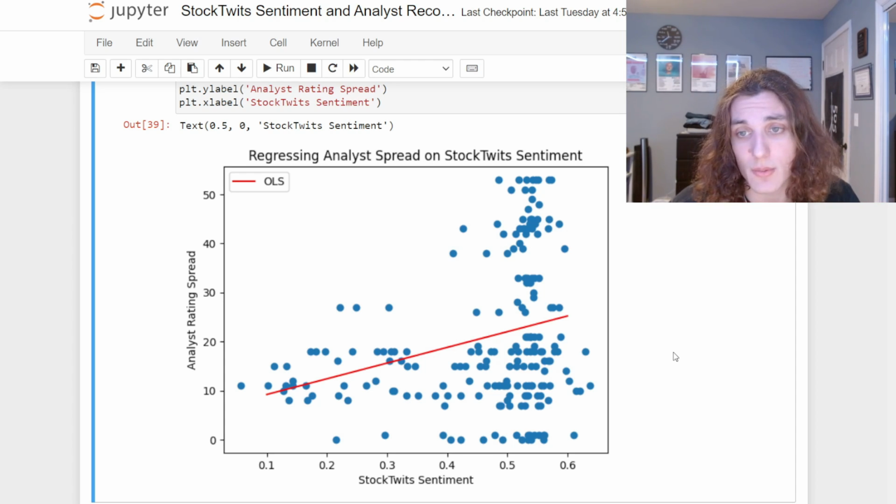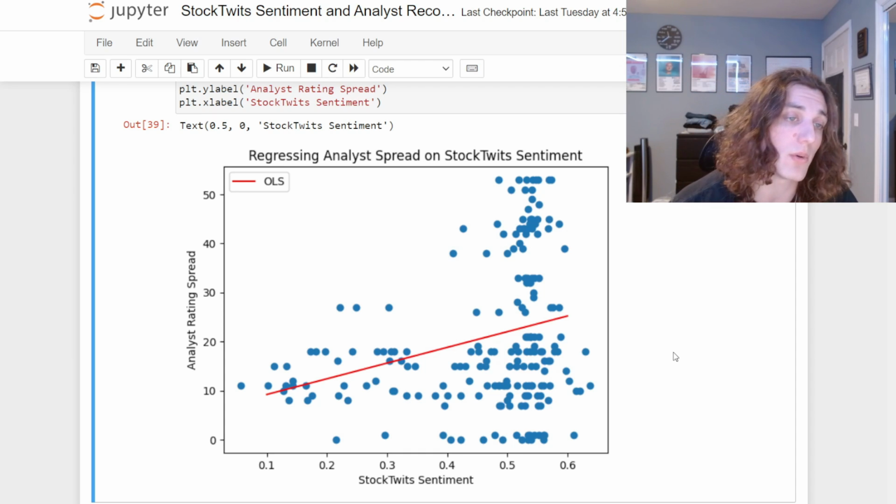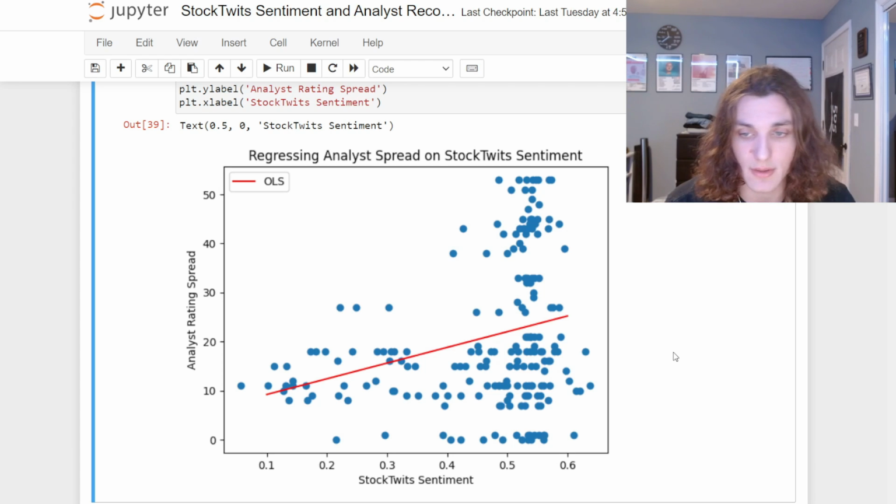So these are all just a whole bunch of different places we could go with it, and it's pretty cool that FMP's API gives us access to this sort of data so we can ask these kinds of questions.